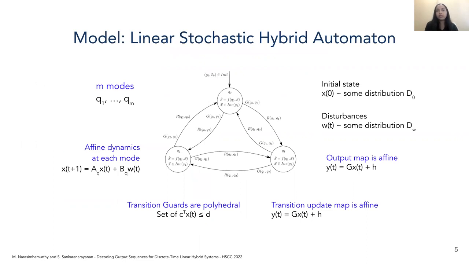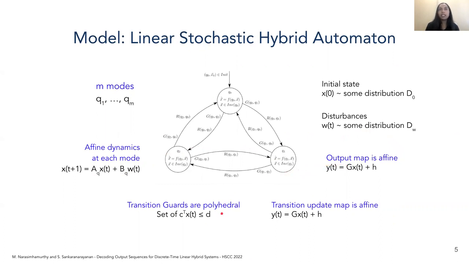We study linear systems in our paper, and we model them as linear stochastic hybrid automata. Let M be the number of modes in the automaton. The dynamics at each mode is said to be affine, so is the output map at each mode.